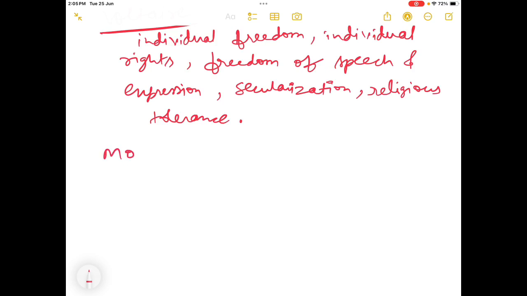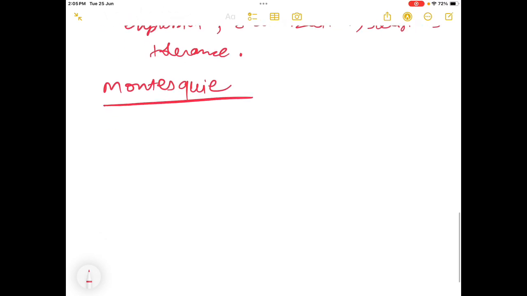Now coming to Montesquieu. Montesquieu proposed that there should not be concentration of power and authority in one place. Simply, this means separation of power.